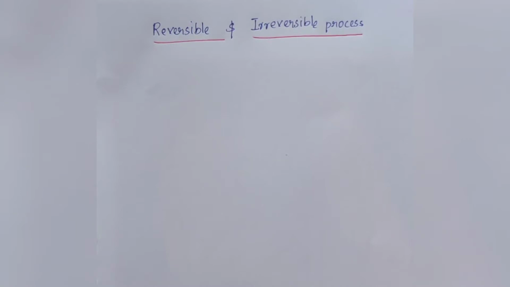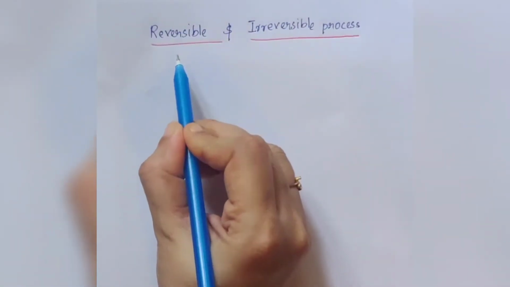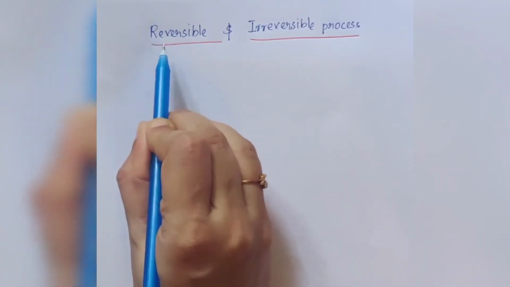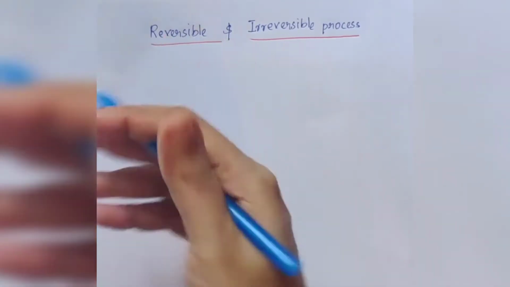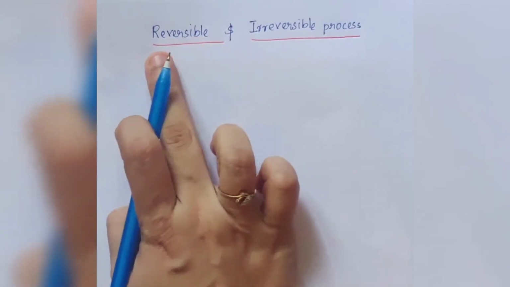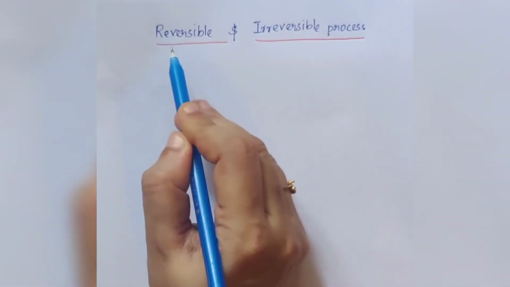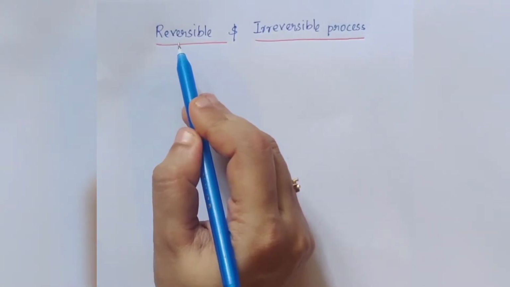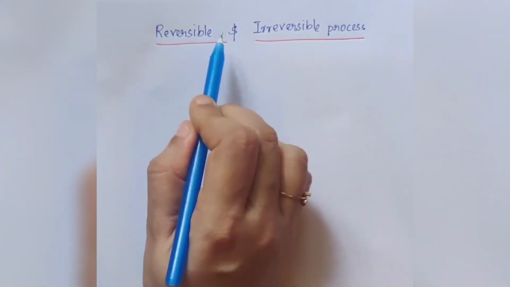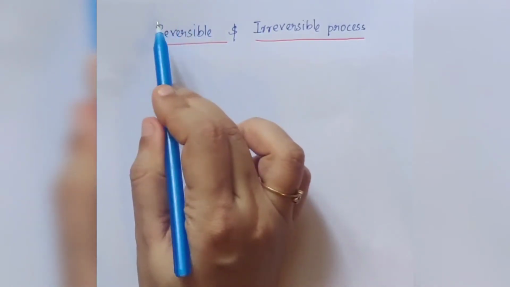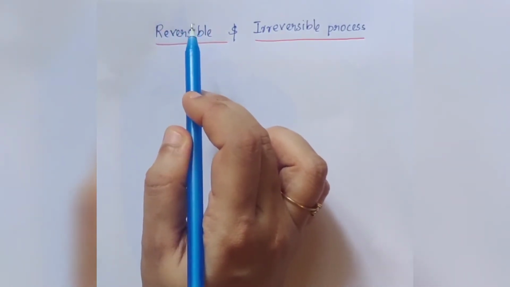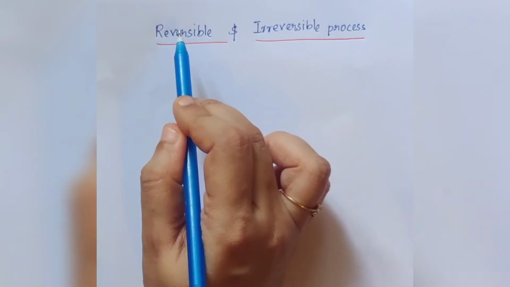Hi guys, today's topic of discussion is reversible and irreversible process. From the name itself we can understand that reversible process means the process which can be reversed, that is, the process which can be reversed in direction at any stage.